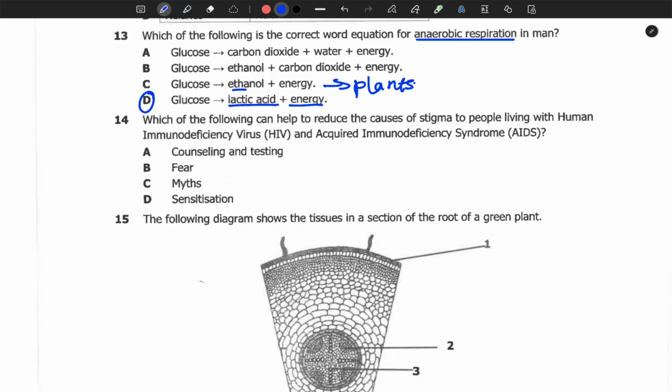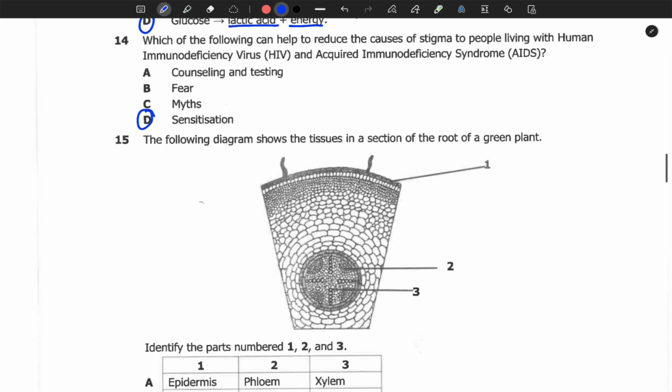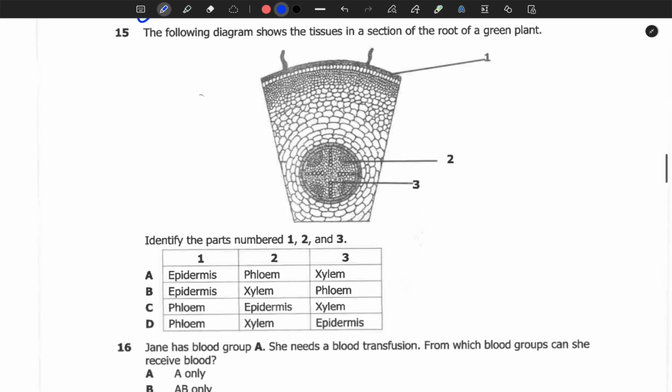Counseling and testing does not help for stigmatization. That can only help someone who is sick. So the best way is sensitization. Like you teach people that you can eat with someone who has HIV and still you can't get HIV. So as long as there is no transfer of liquid or fluid from someone who is HIV positive to someone who is negative, then the disease cannot be transferred.